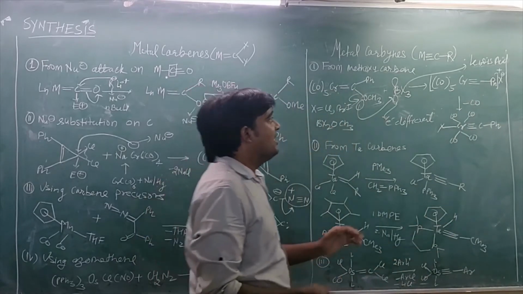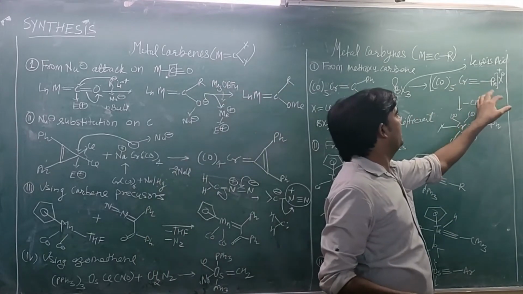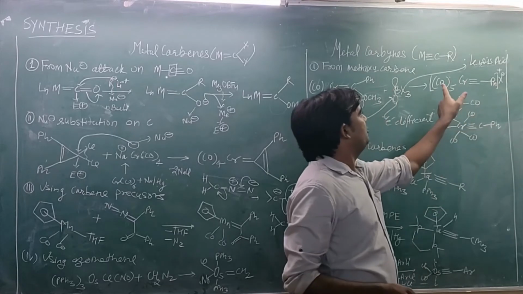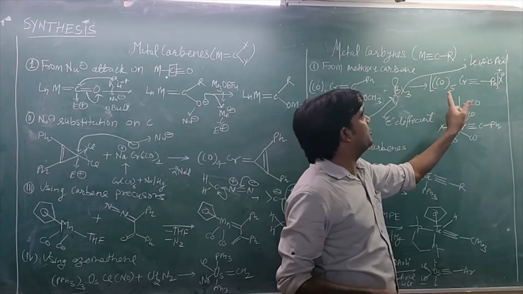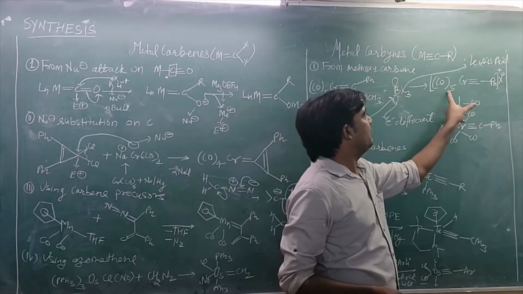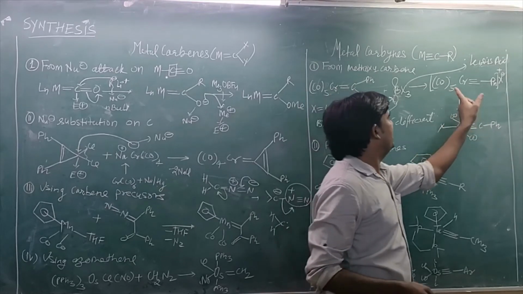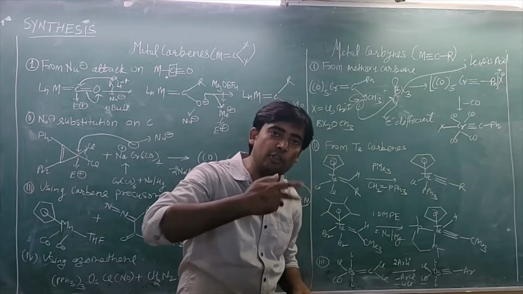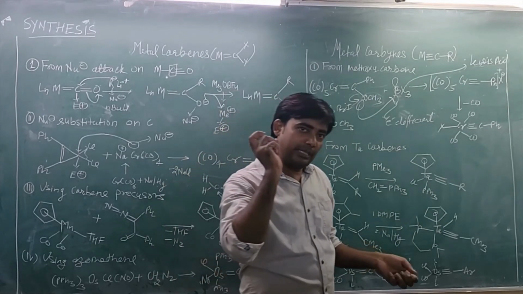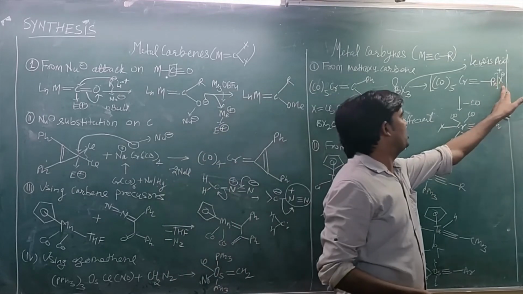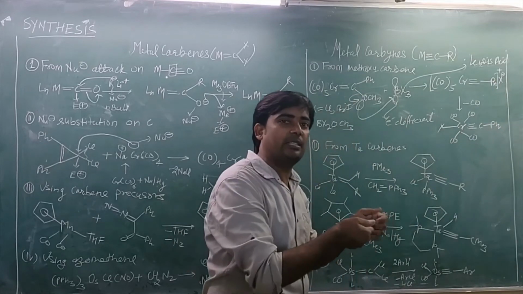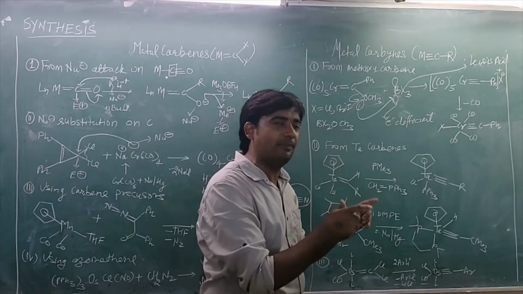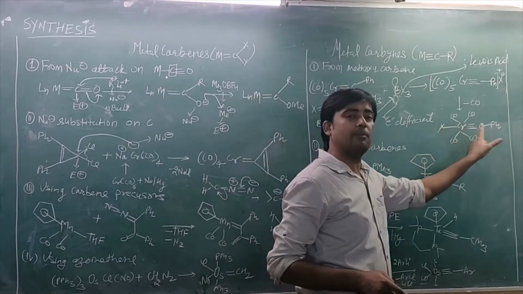But it is not highly stable, and at that time this complex will release one CO ligand from the structure, and at the vacant position where CO is removed, this halogen will coordinate at that vacant site of chromium and form this type of complex.